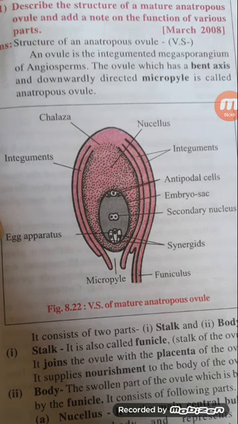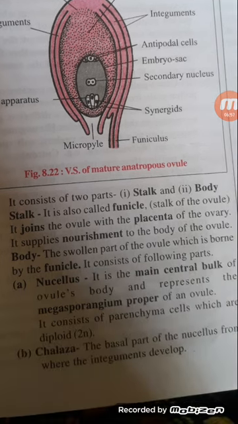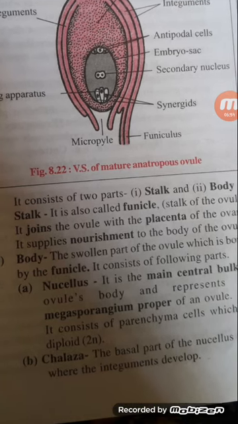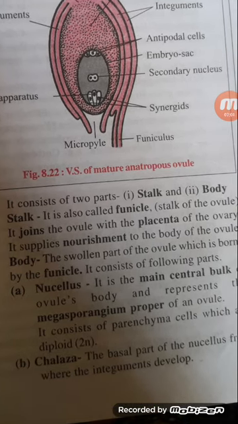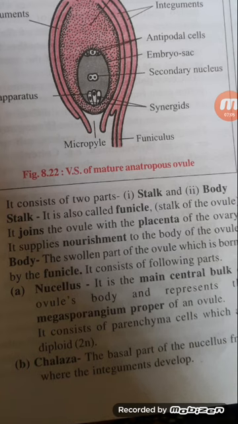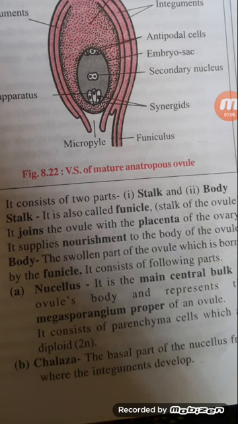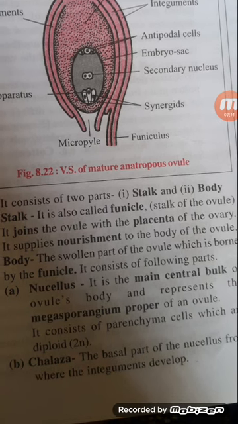If the micropyle is at the downward side, where is the chalaza? On the upper side. Okay. Now let's study the structure of anatropous ovule. It consists of two parts, stalk and body. The stalk is also called funicle. That is the stalk of the ovule. It joins the ovule with the placenta of the ovary. It supplies nourishment to the body of the ovule.